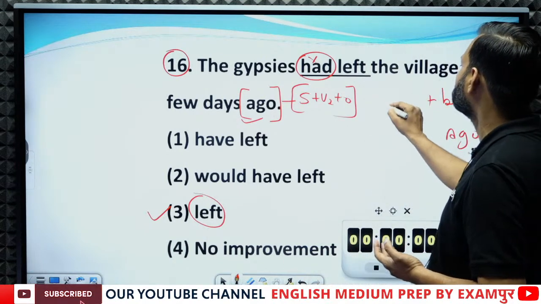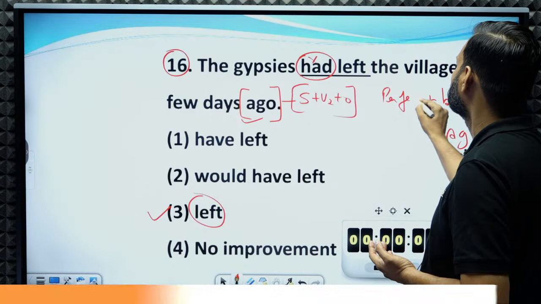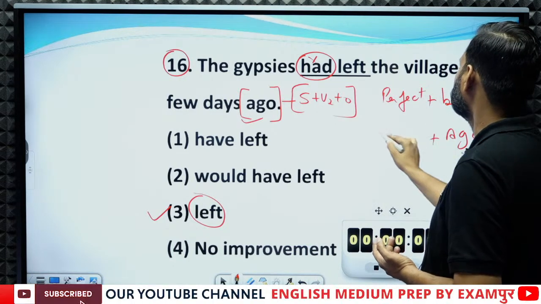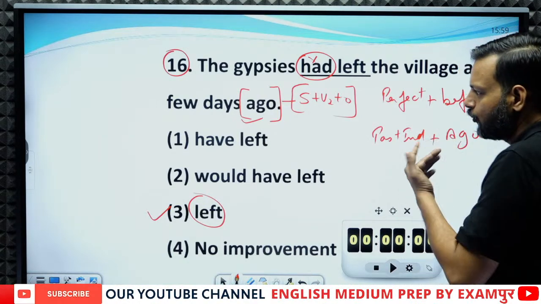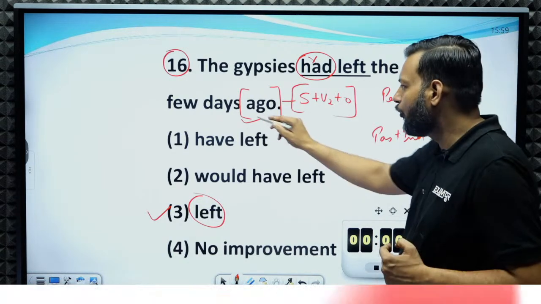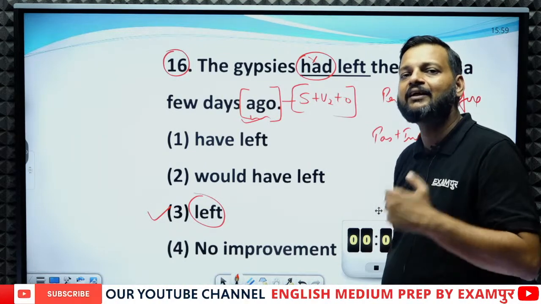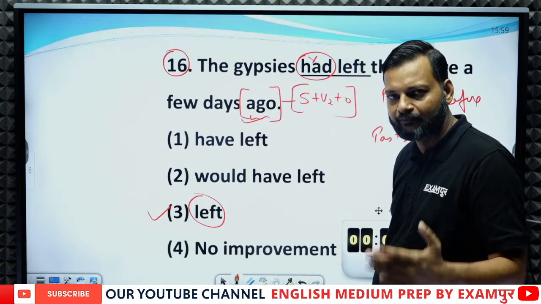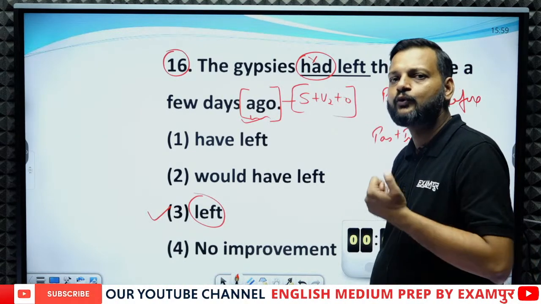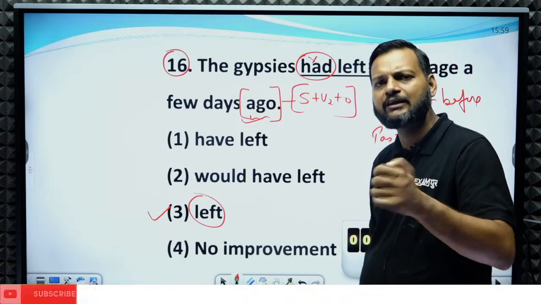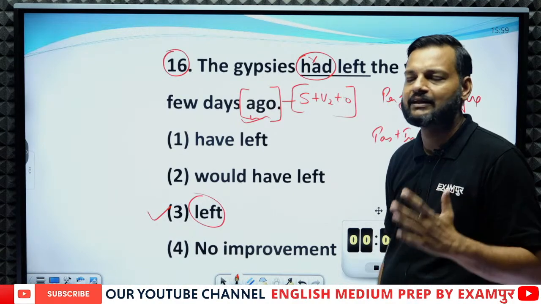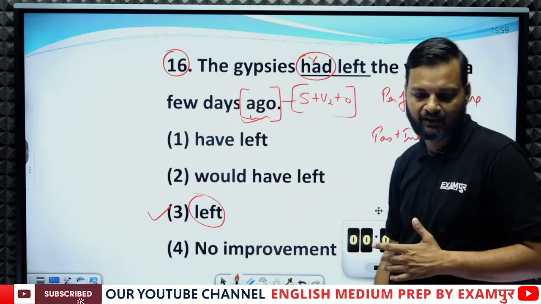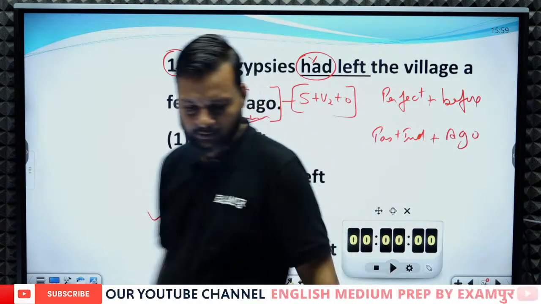Before is used with perfect sentences and ago is used with past indefinite sentences. So if there were before in place of ago, this sentence would have been correct. But with ago, you cannot use past perfect or any perfect tense. With ago, you just need to use past indefinite tense. So here left is the correct answer.